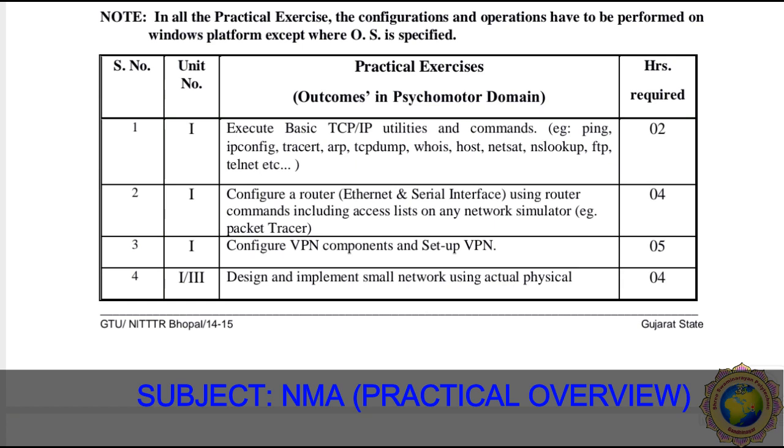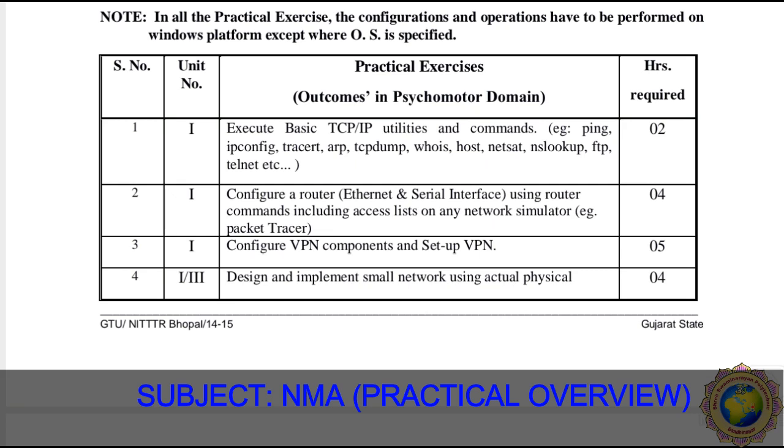Practical number 2 is to configure a router, Ethernet and serial interface using router commands. We have to perform different types of router commands and configure the router using Ethernet and serial interfaces. Here we have to use Cisco Packet Tracer. This practical is considered as teaching as well as learning hours, requiring 4 hours.